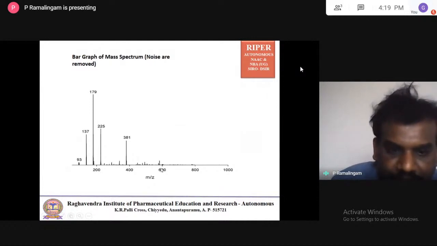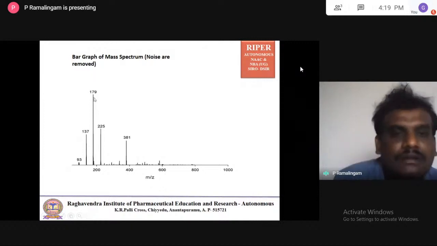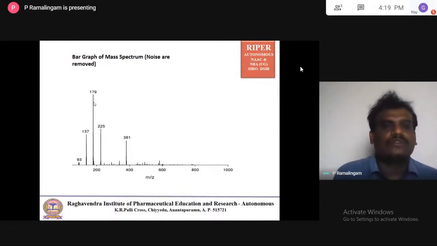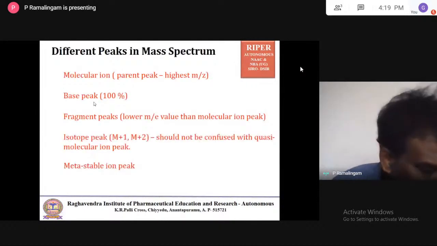So this is the axis where m by z is the mass to charge ratio. The mass to charge ratio is nothing but equivalent to molecular weight, and this height indicates the intensity, the percentage relative abundance. So the higher the height, the higher the abundance. I mean, that particular molecule or fragment is most stable. So now let us come to the different peaks in the mass spectrum.